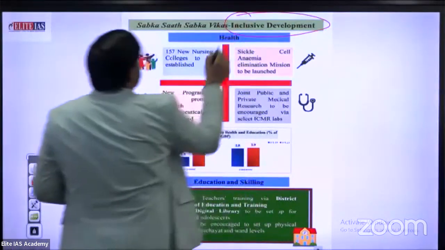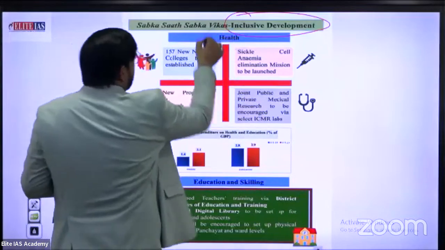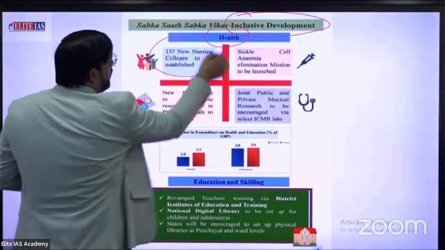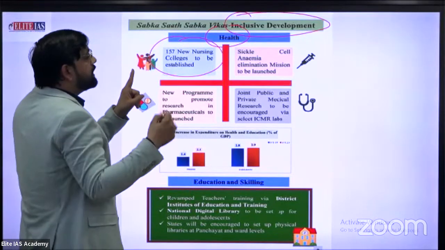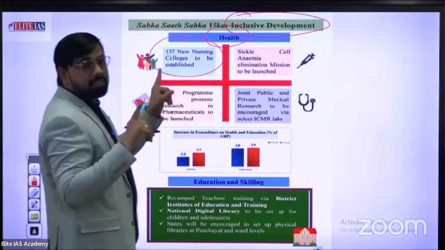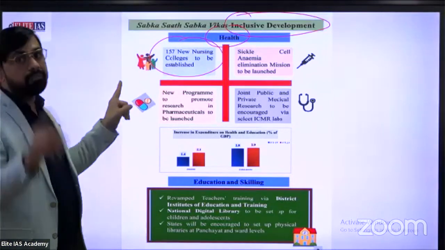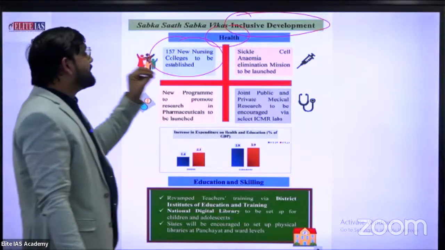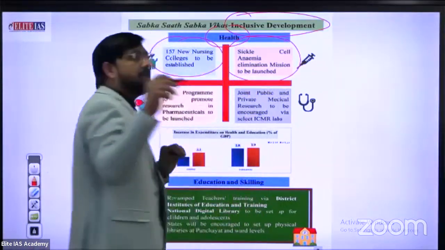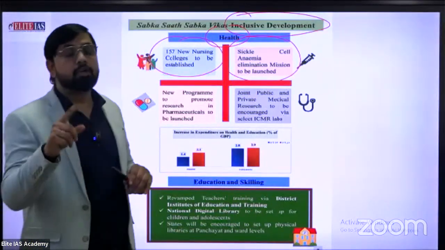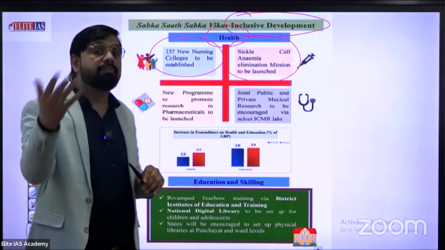In the health section, inclusive growth topic: 157 new nursing colleges. This data especially is very helpful for your statement-based questions. Sickle cell anemia elimination mission to be launched, targeted to 2025.